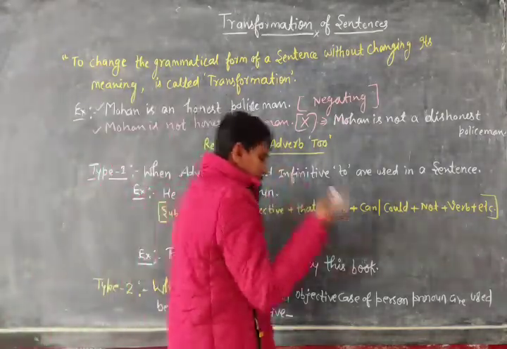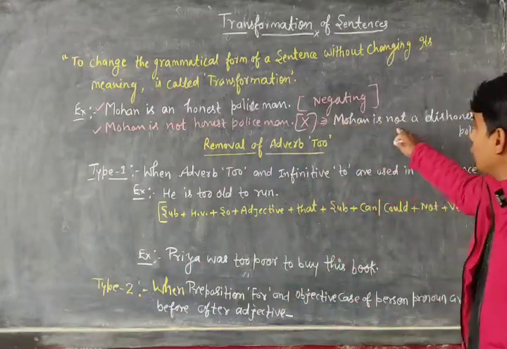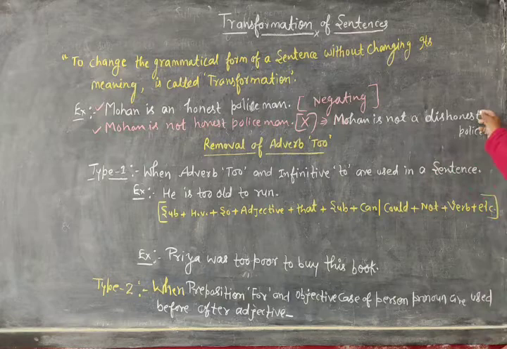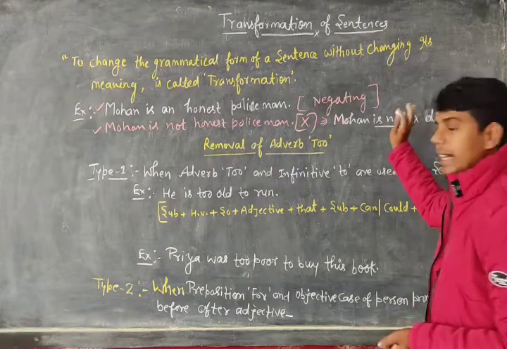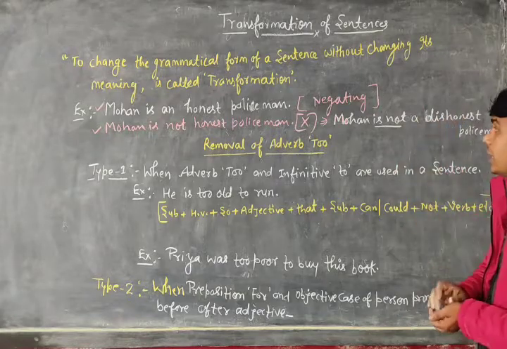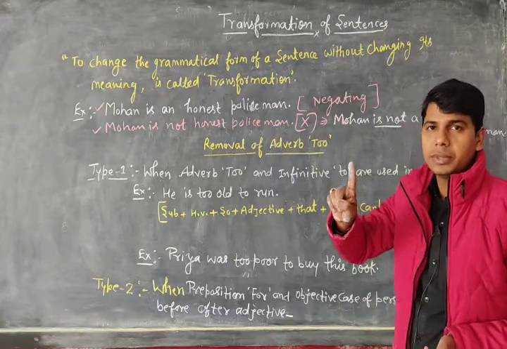So what is the correct process? I have mentioned here: Mohan is not a dishonest policeman. Now see, I have used not to form the negative, and the meaning of this one and the meaning of this one is the same.